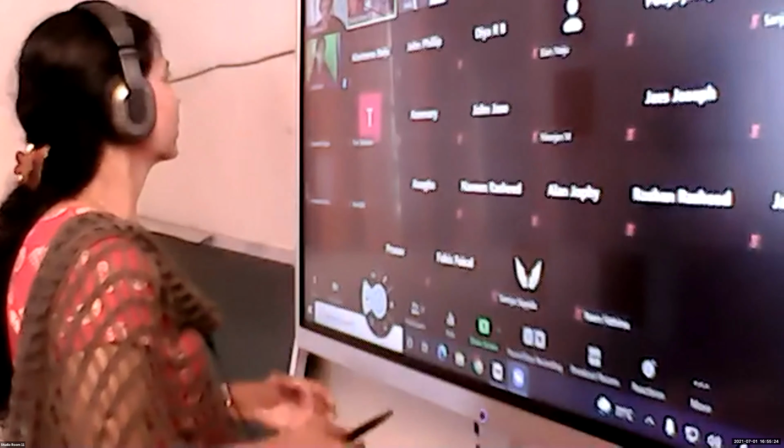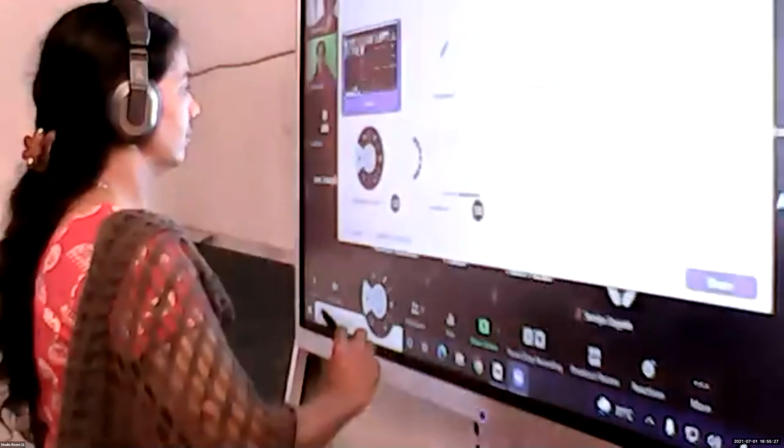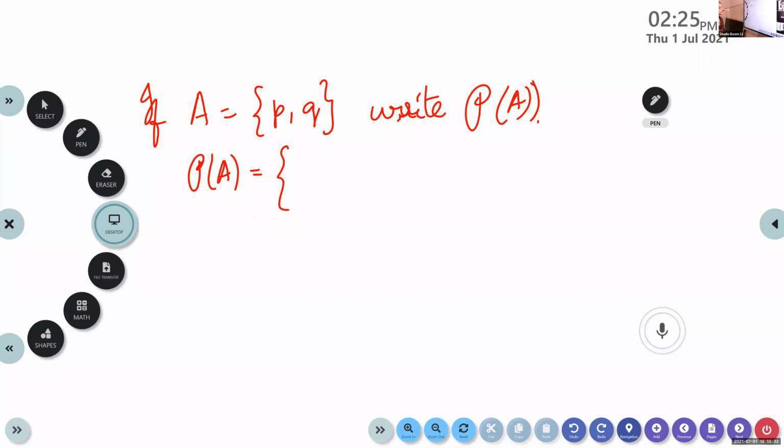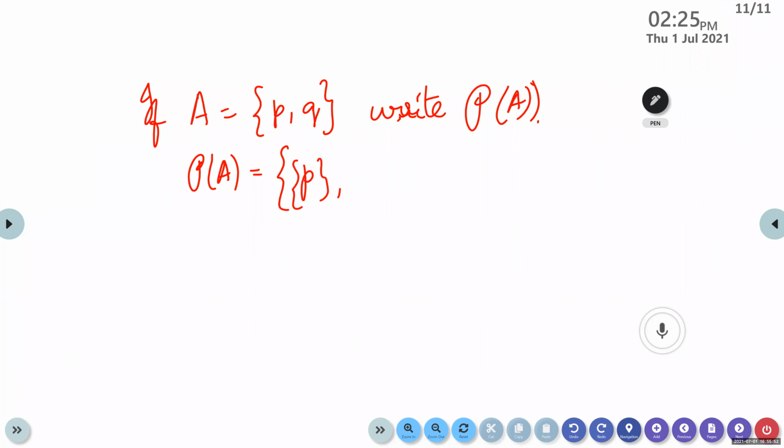Okay, now all of you get ready, children. A is the set containing P, Q. Write P of A. Dia, can you answer this one? Yes, ma'am. P of A is: set P, set Q, the empty set, and the set containing P and Q.